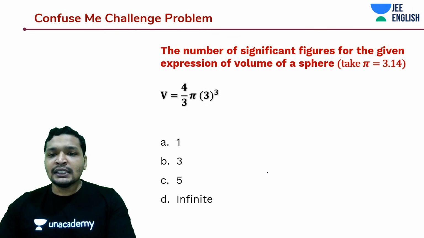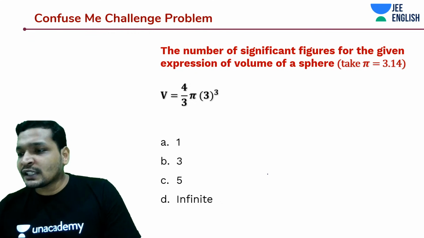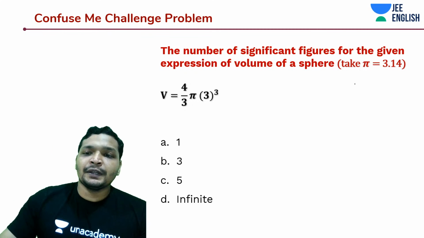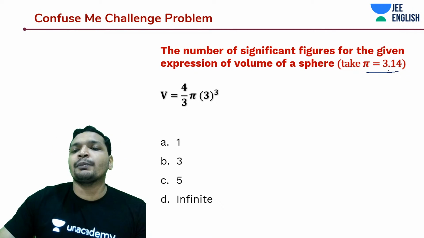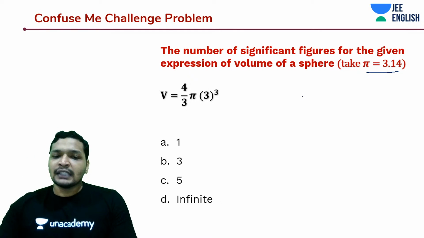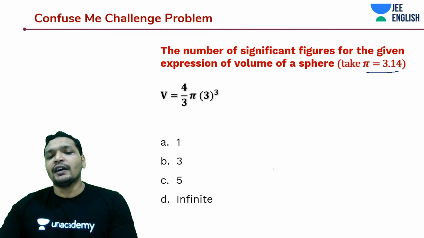Alright, how about this? Number of significant figures for the given expression of volume of sphere. Take pi is equal to 3.14. How many significant figures are there in this case? 1, 3, 5 and infinite.